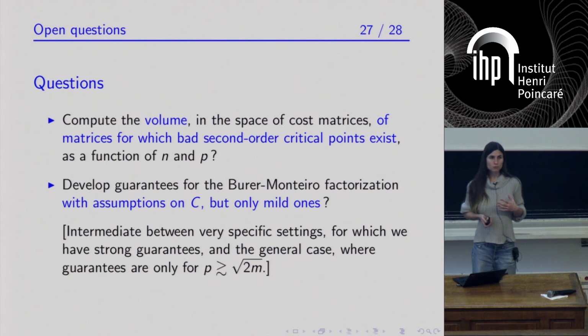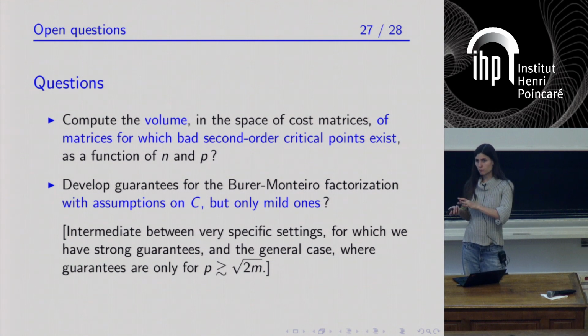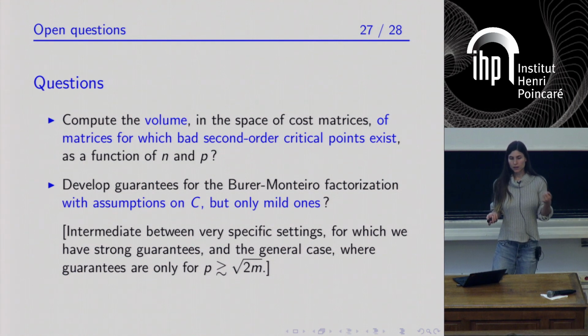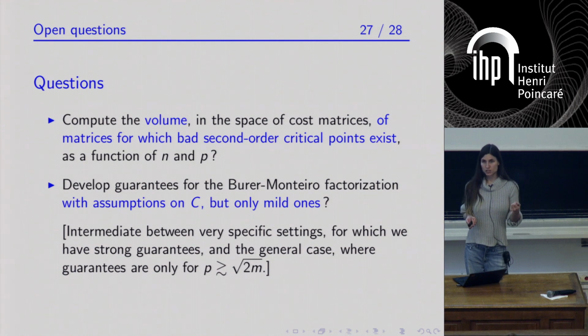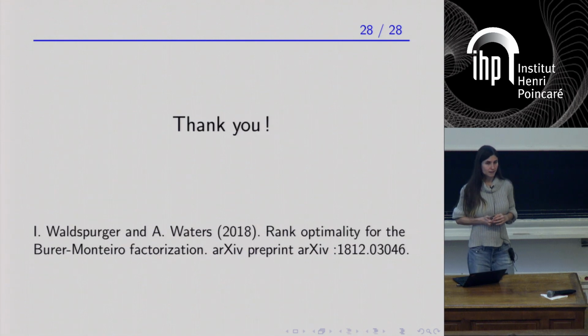Because for the moment, we have very strong guarantees with very specific assumptions on C, and we have poor guarantees, so P of the order of square root of 2m, for general C. And I'm asking, is there an intermediate regime where you have guarantees that are not excellent but that are good, and you have assumptions on C that are not as specific as in the previous settings that could be studied? So this is all, and I thank you for your attention.